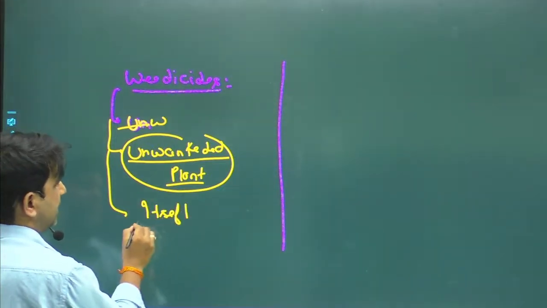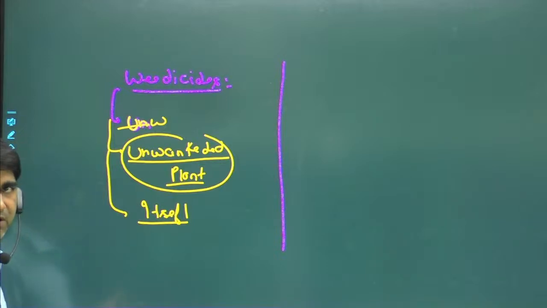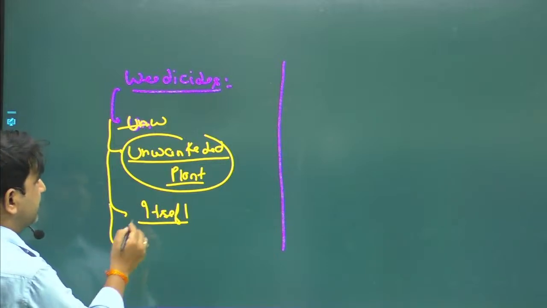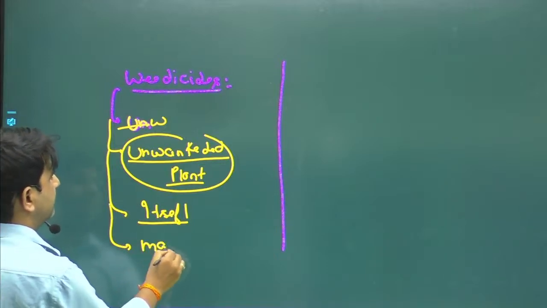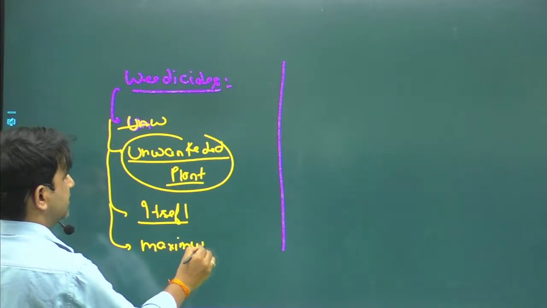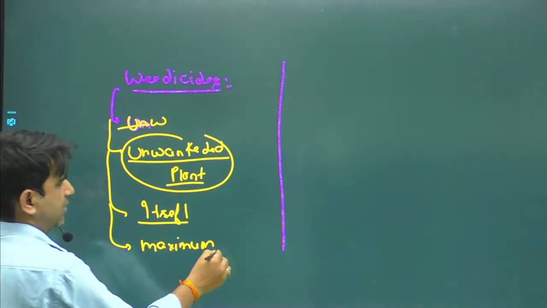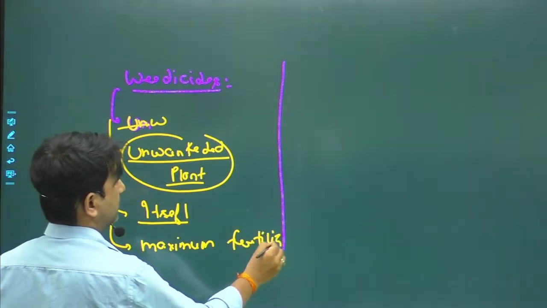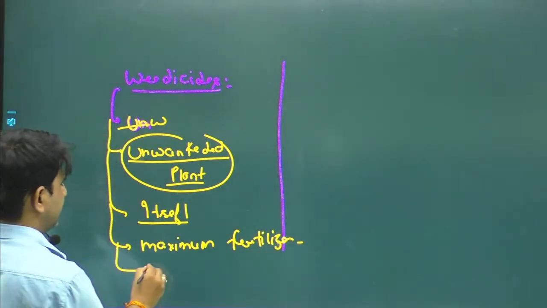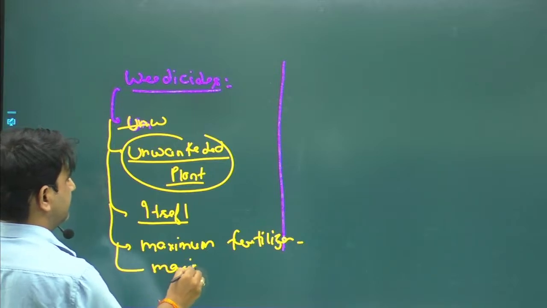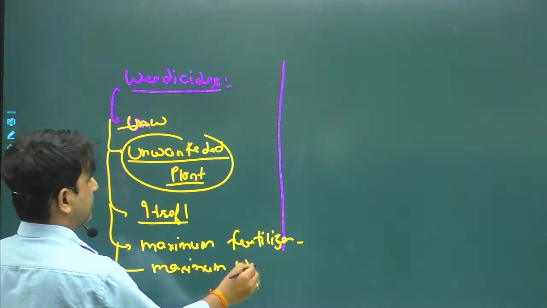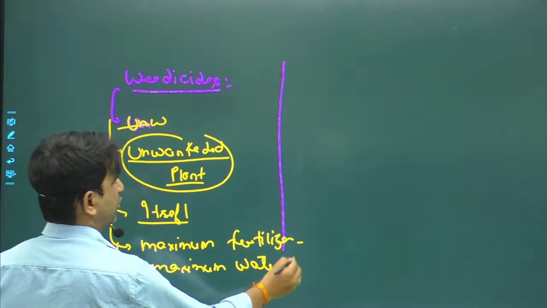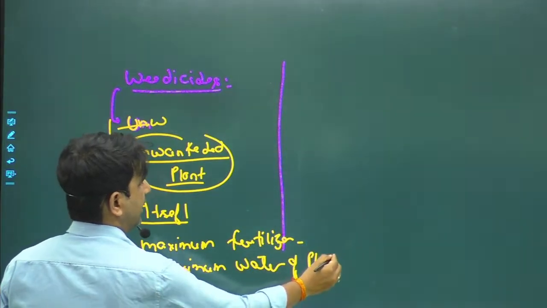They grow by themselves in the field, and they use maximum fertilizers as well as maximum water.